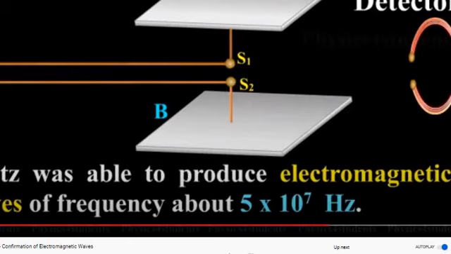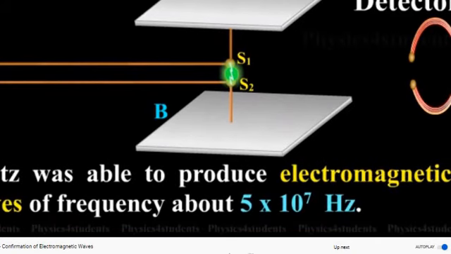remember the experiment easily. So Hertz's experiment told that whatever electromagnetic waves were produced there had a frequency of about 5 into 10 raised to 7 Hertz.